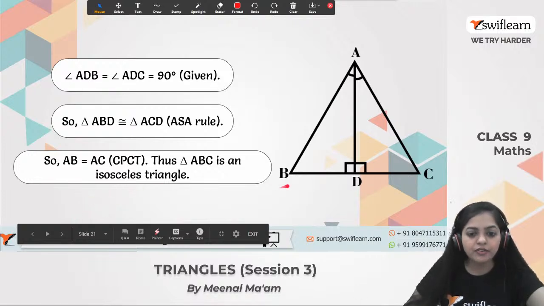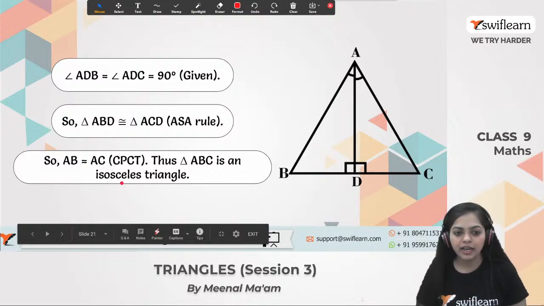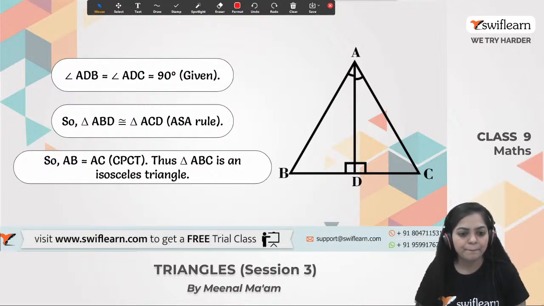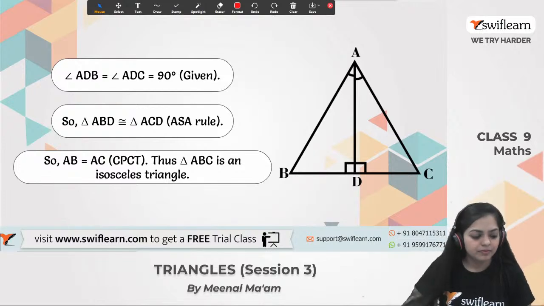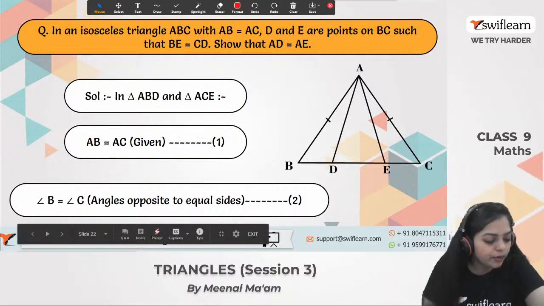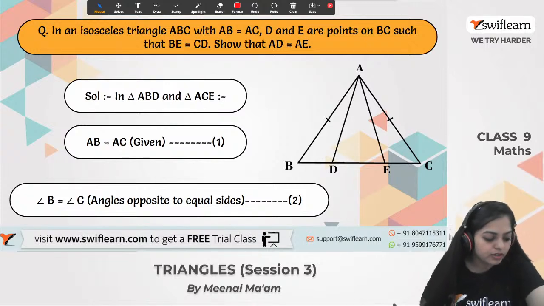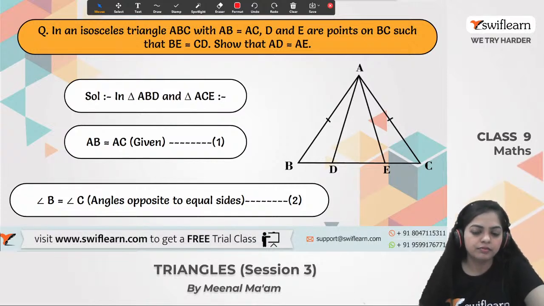Okay, so here the triangle ABC is an isosceles triangle and that is what we have to prove. Any doubt in this question? No? Alright. So let's move on to the second question. Before that, let me just check in the live chat. Any doubt to anyone? No? Alright. So let's move on to the second question.